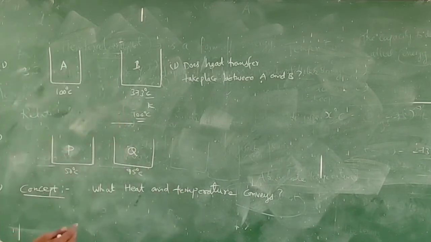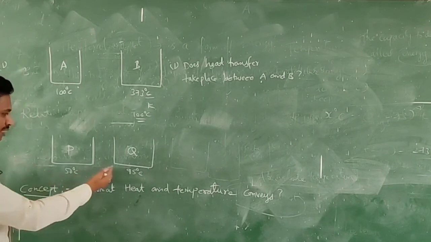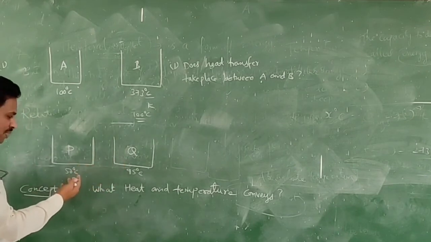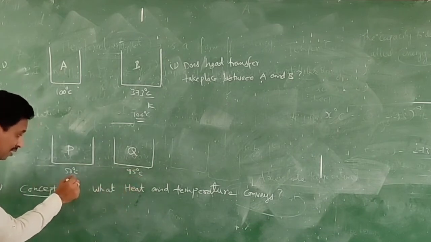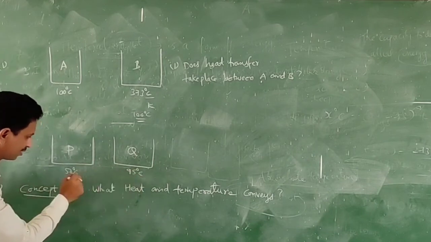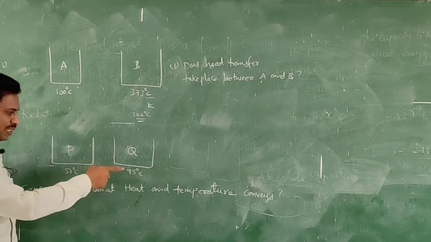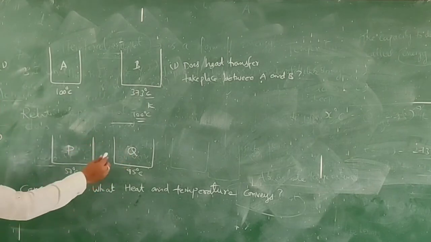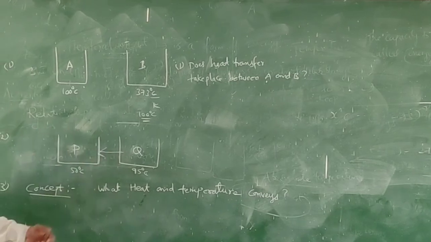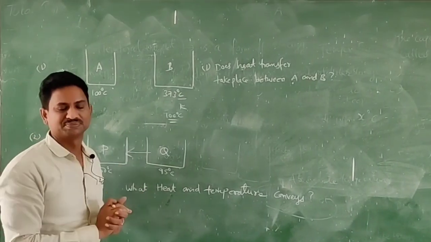Okay, and let us see another example. Similarly, two bodies are there, P and Q. P at 50 degree centigrade and Q at 95 degree centigrade. First you have to check the units. Yes, same unit, centigrade, centigrade. So which is the hotter body? Q. And which is the colder body? P. Then heat transfer takes place from Q to P.